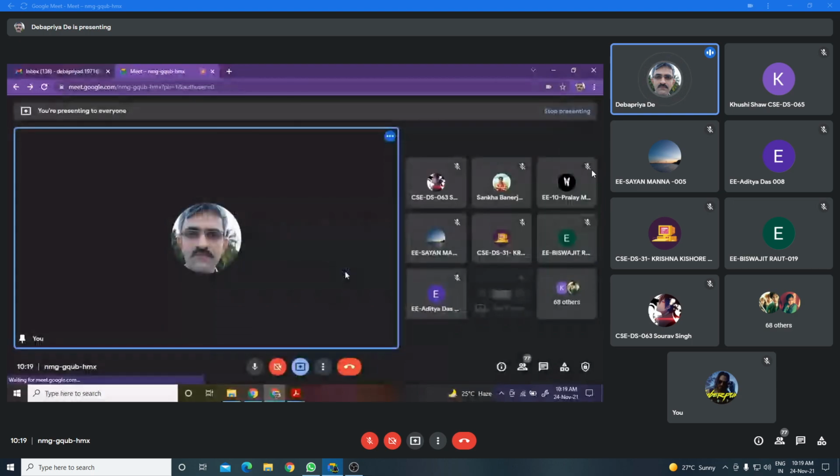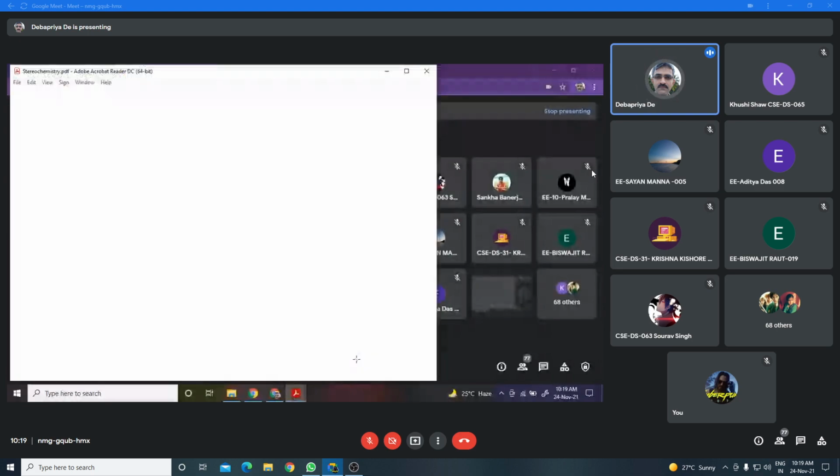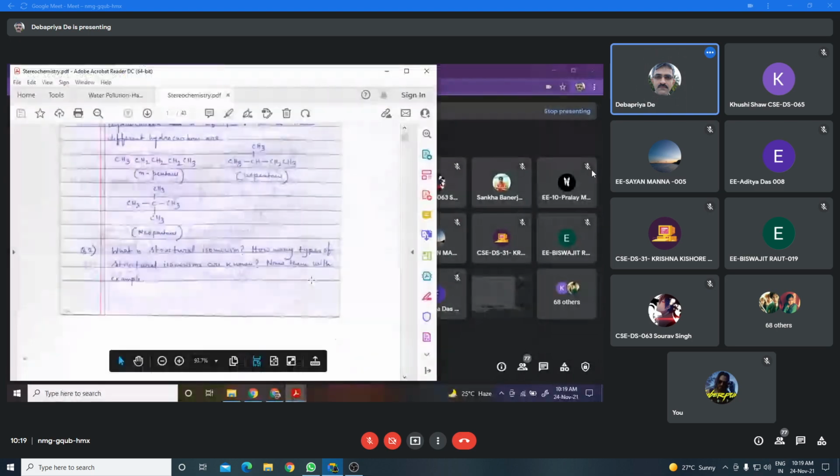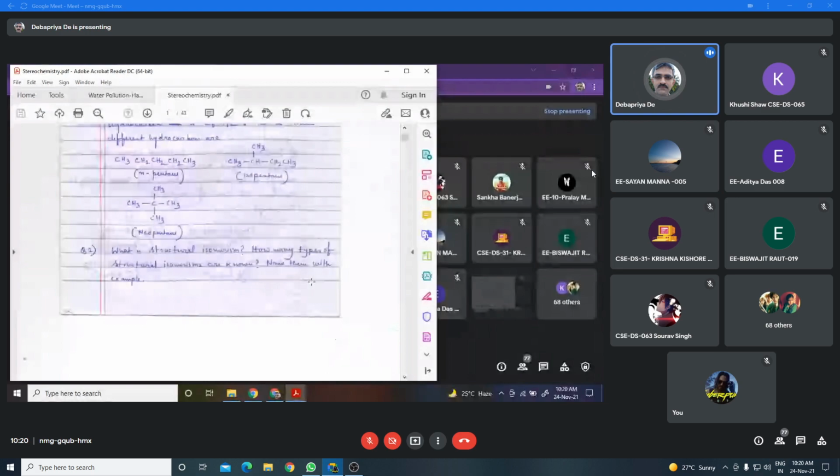Okay. Now I shall start the new chapter, that is stereochemistry. In stereochemistry, very few things are in the syllabus. Some portion you have already read in your class 2 level. First, in stereochemistry, it is necessary to know about isomerism.